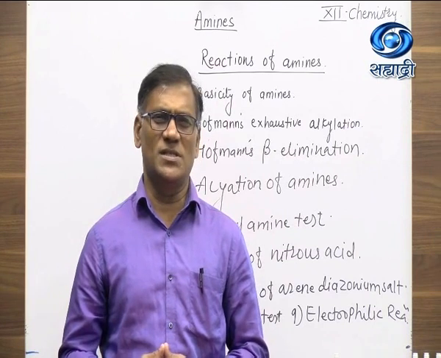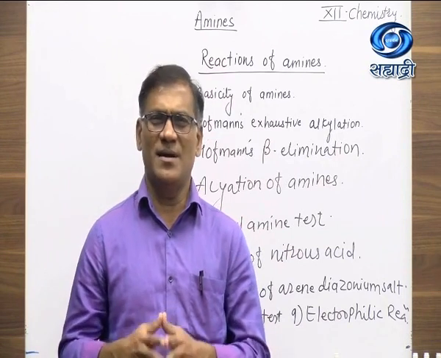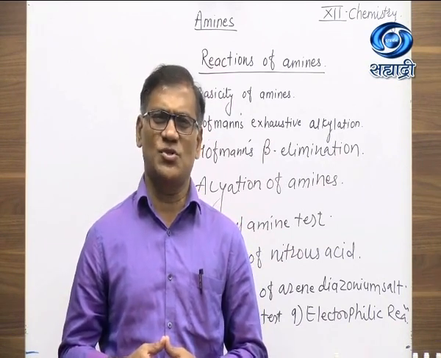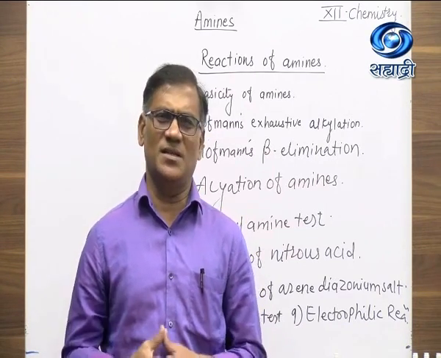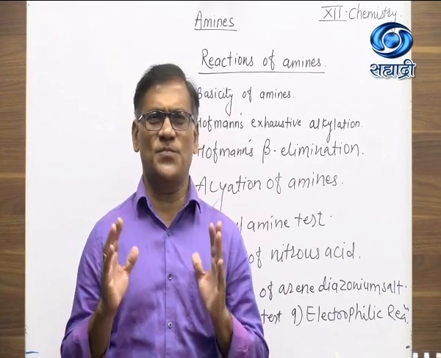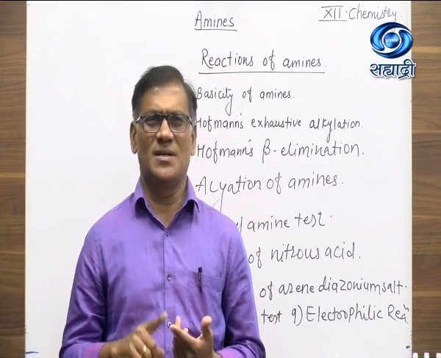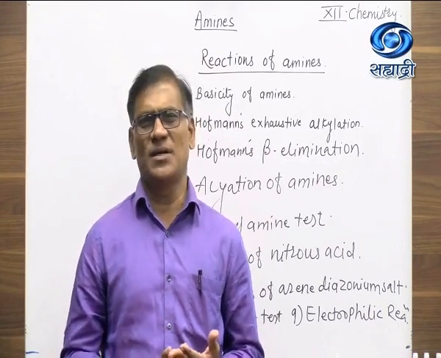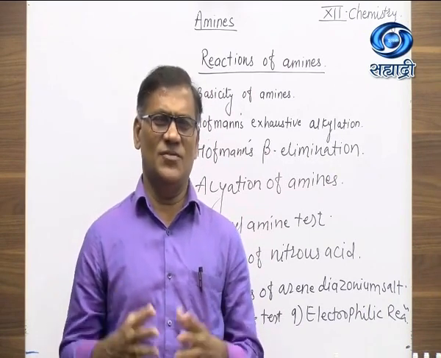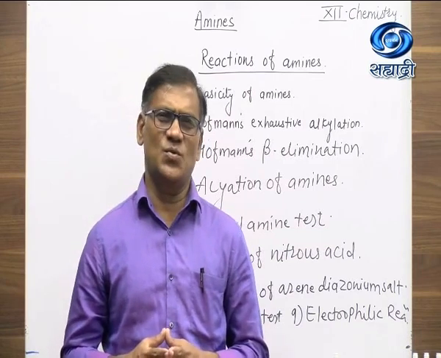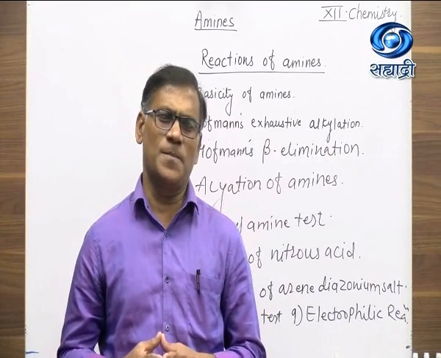First preparation method is ammonolysis, which gives us a mixture of primary amine, secondary amine, and tertiary amine, and the final product is quaternary ammonium salt. Then the remaining methods can be used for the preparation of primary amines only. That is reduction of nitro compounds, nitriles, and amides. Then the third is Gabriel phthalimide synthesis method, which involves 3 steps. And the last one is the Hofmann bromamide degradation method, which gives us primary amine.